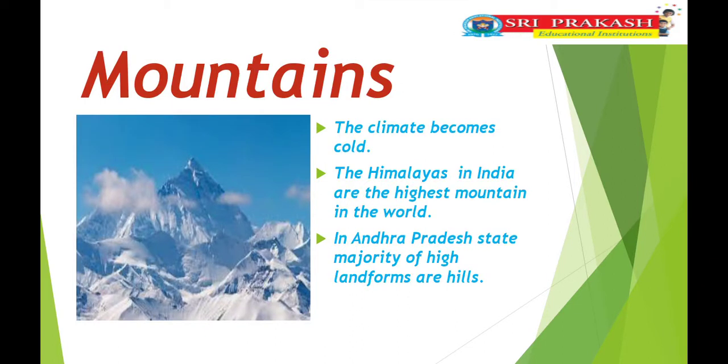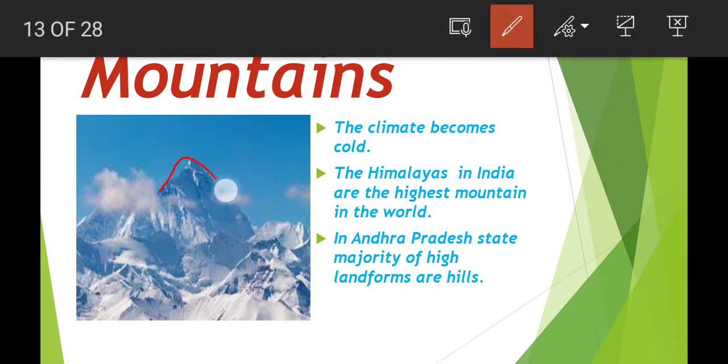The climate becomes cold, children. If you observe the mountain region, the climate is very cold. The Himalayas in India are the highest mountains in the world. In Andhra Pradesh, mountains mean hills. Actually, high places always have less temperature, children. As you go up into space, the temperature gradually declines. These are the Himalaya mountains. Mount Everest is the highest peak in the world.